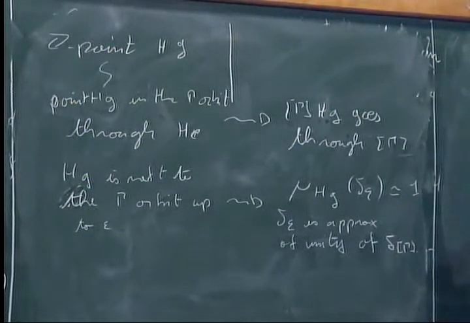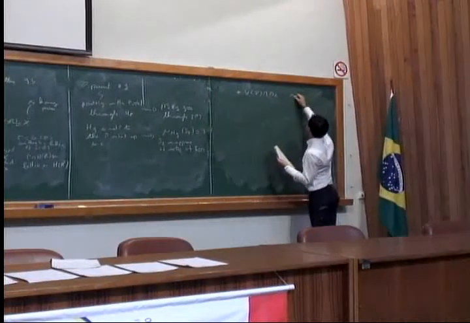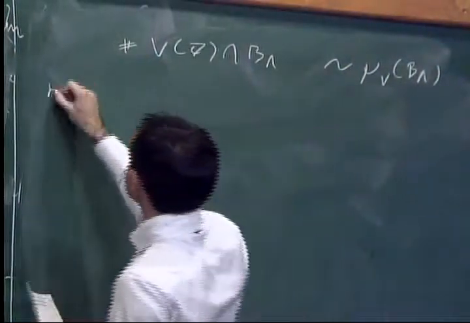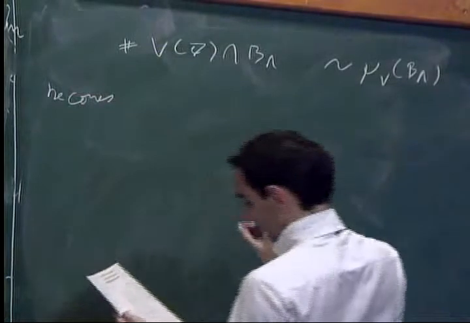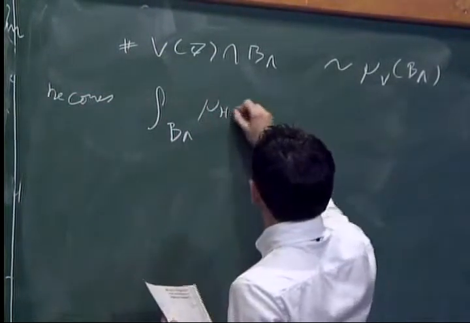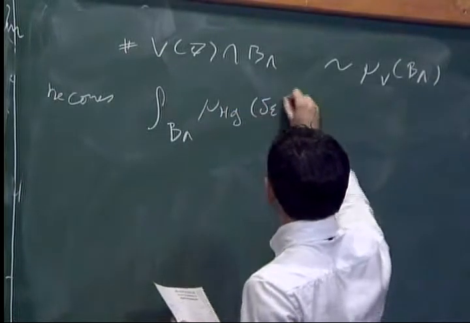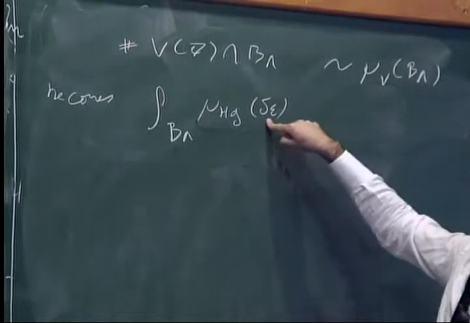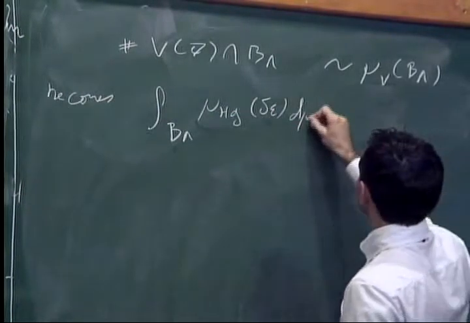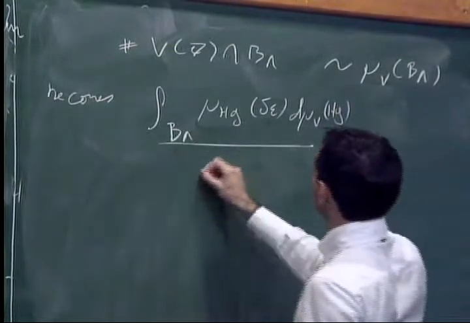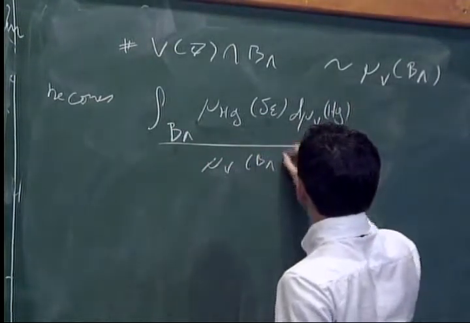this problem becomes the question. So I take all these orbits coming from the ball, I integrate against the approximation of unity, according to the measure from V. So I take the mean.